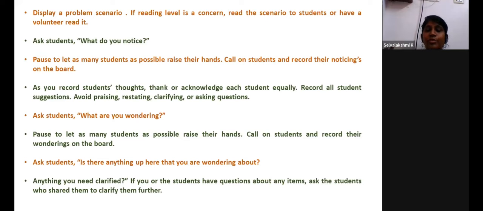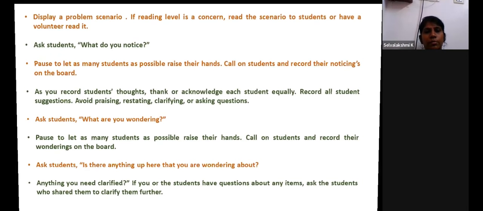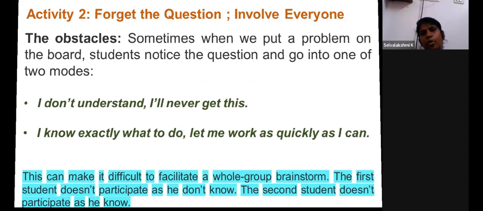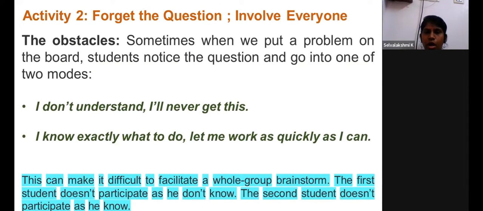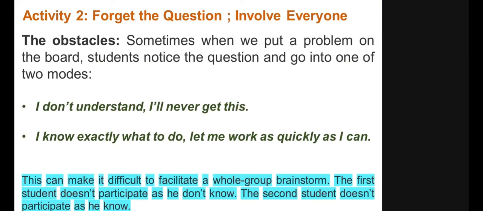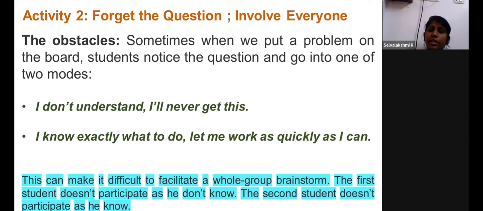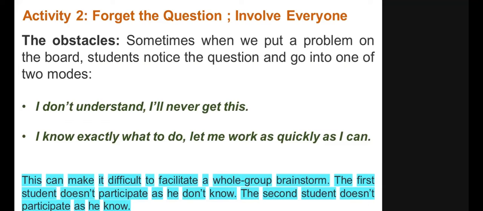Now comes the part of discussion in the class, right? Now forget the problem, leave the scenario. That is not our goal. Our goal is to engage the students. We have to make everyone involved in the classroom, right? So now there are two sets of students in the classroom. One thinks, my God, I don't understand anything, even if I try to solve it, I'm not going to get the answer. Another set thinks, oh, I know everything, I can solve it within a minute and find the answer. You can find these two sets of students in the classroom.